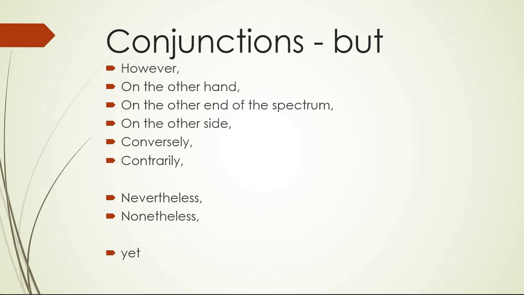So you can't start a sentence with yet, but these ones up here, you can start a sentence with. So they always start a sentence, and after you have done it, you have to put a comma. So you see that there's a comma at the end of all of these. So always remember your comma at the end of this. So now we're going to look at how we can use these words that mean but.